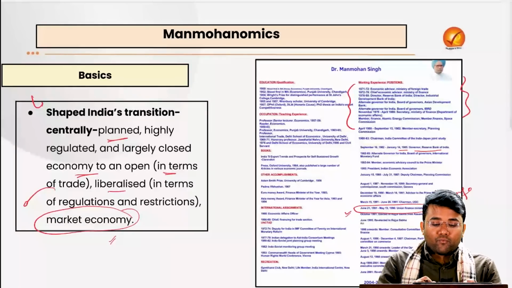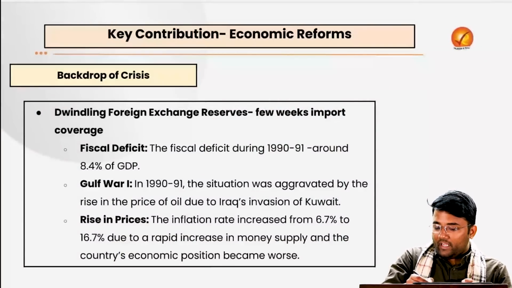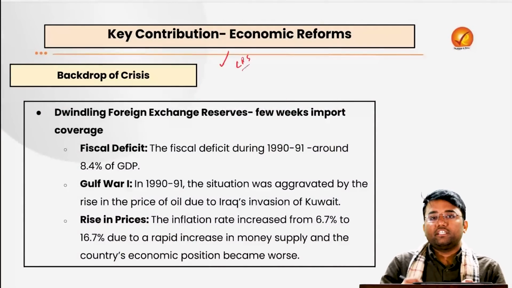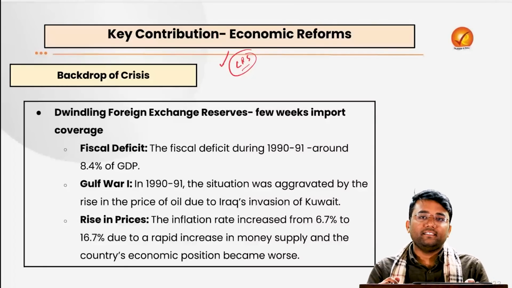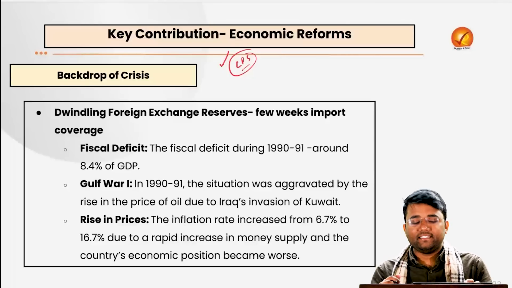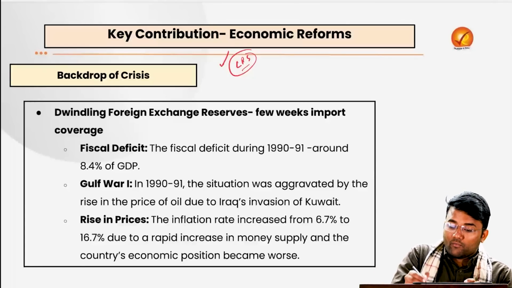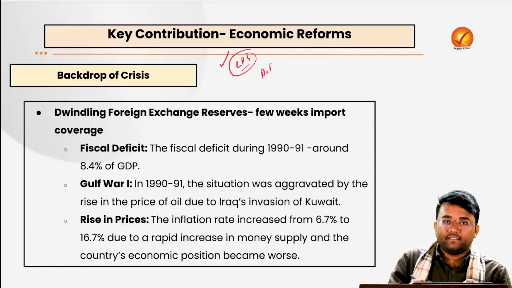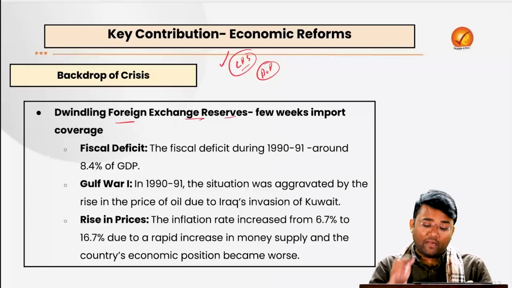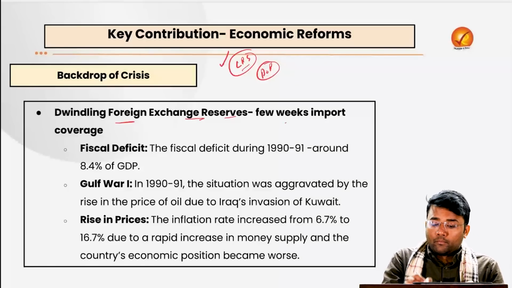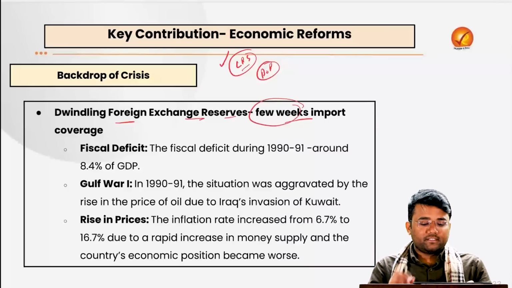So why did we go for these LPG reforms? Because of the crisis that actually came in the early phase of 1991. What was that crisis? That crisis was the balance of payment crisis. Why did it come? Because of the dwindling foreign exchange reserves, which were sufficient to cover only a few weeks of import coverage.